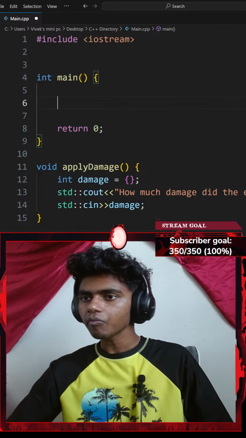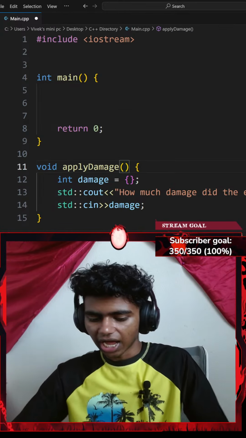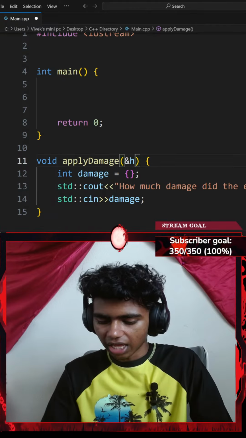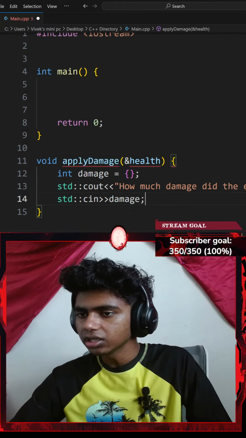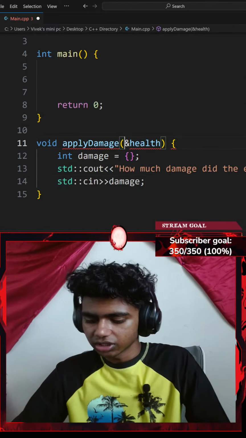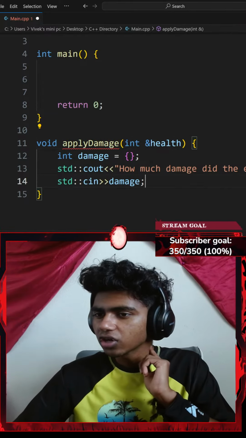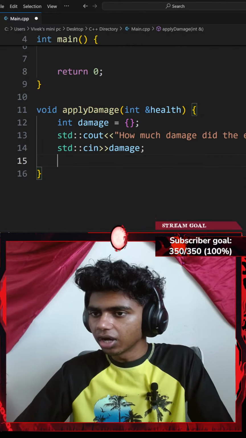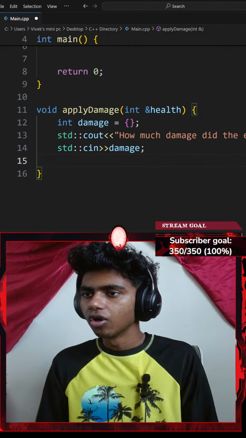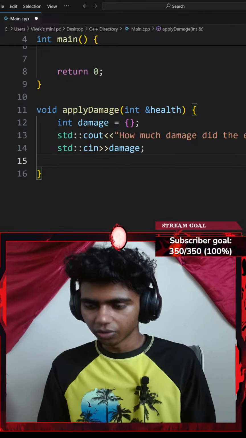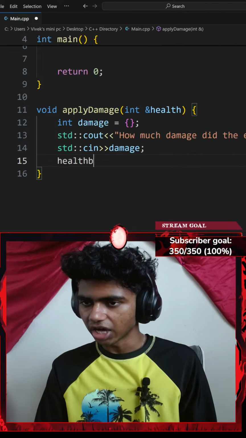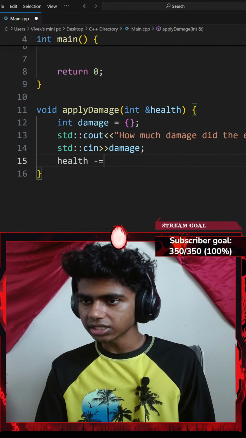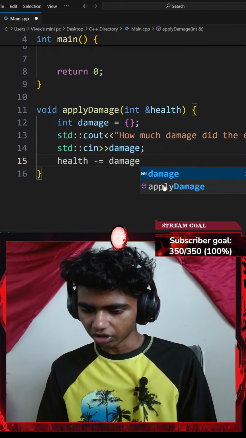Okay, so firstly, I gotta ask for my player's health. I could actually add an and reference here, so let's go with and health. I gotta subtract, so this is going to be integer health. That's the damage. So for my damage, I could go with my health parameter minus equals my damage variable.